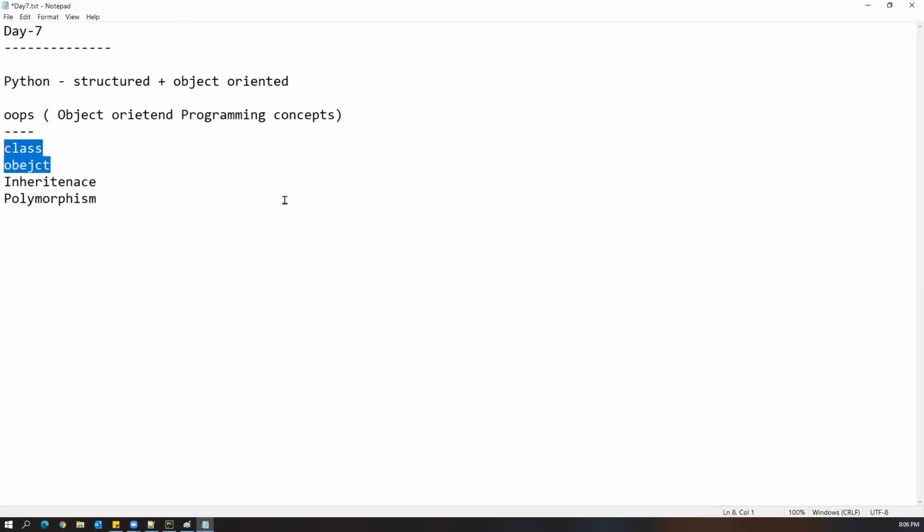As part of today's session, we are going to see class and object. These are the first concepts we have to understand before understanding the rest of the concepts. What is a class? What is an object? How to create a class? How to create an object? And what is the main usage of classes and objects? These things we will discuss in today's session. Okay, so let us start.